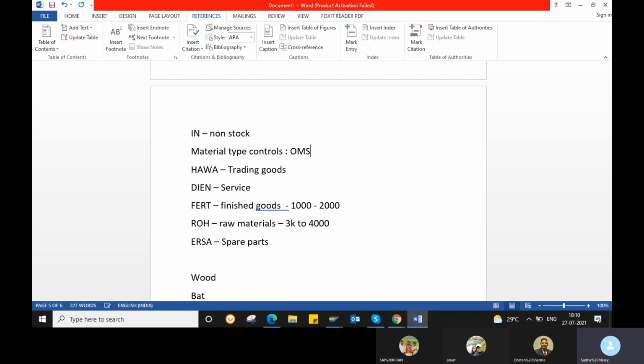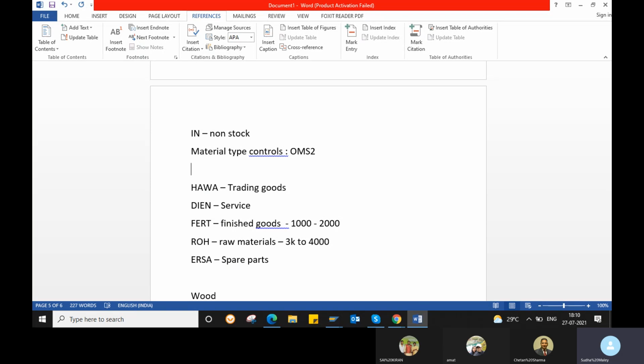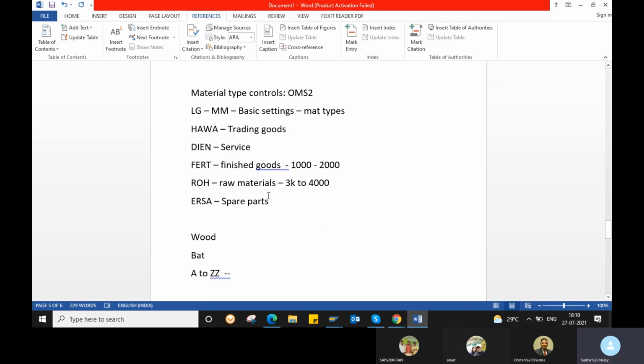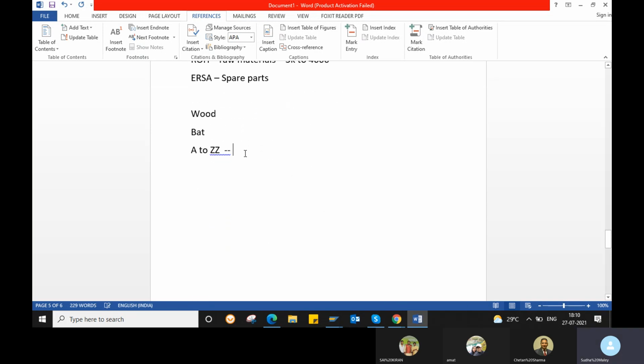The transaction code is OMS2, or your path: you go to Logistics General, Material Master, Basic Settings, Material Types. Okay. So we'll see what the controls of our material types are.